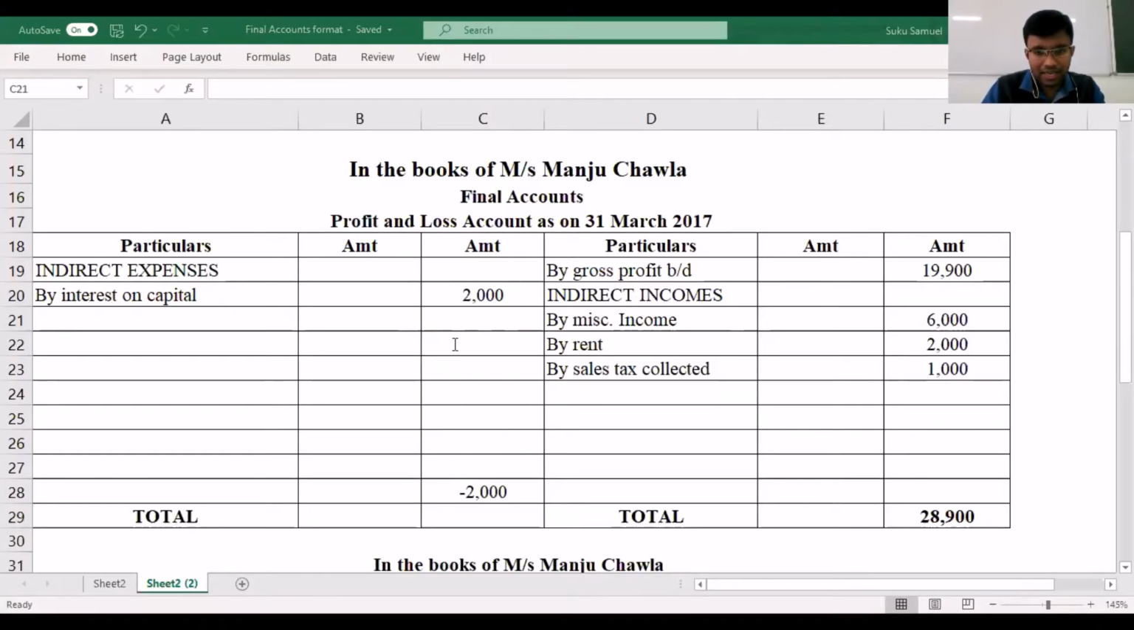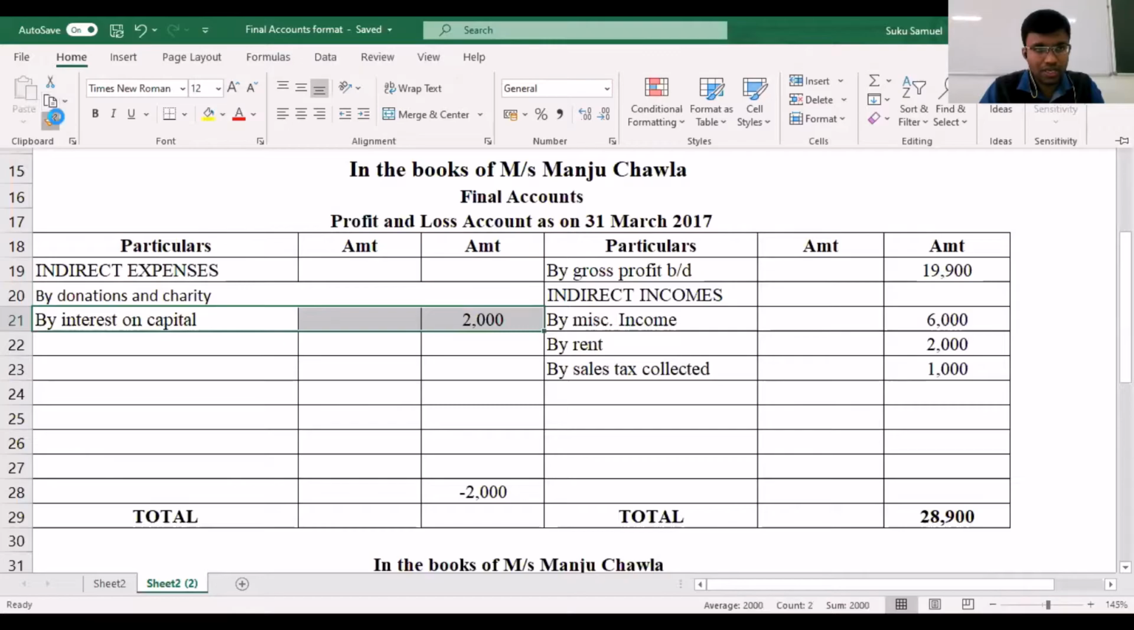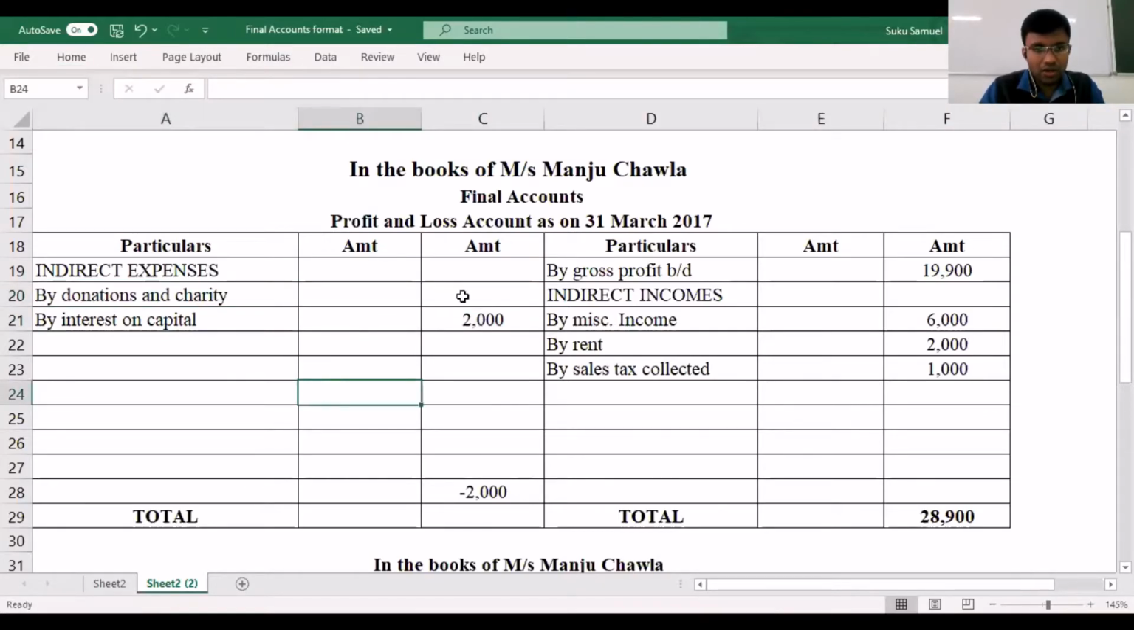I think I had missed out on one item, which was donations and charity. Donations and charity is an indirect expense. So I just have to quickly consider that as well. Apologies on my part. I had missed out that item when I was preparing the profit and loss account. So donations and charity, the amount that is mentioned is 600. So that also I have considered.